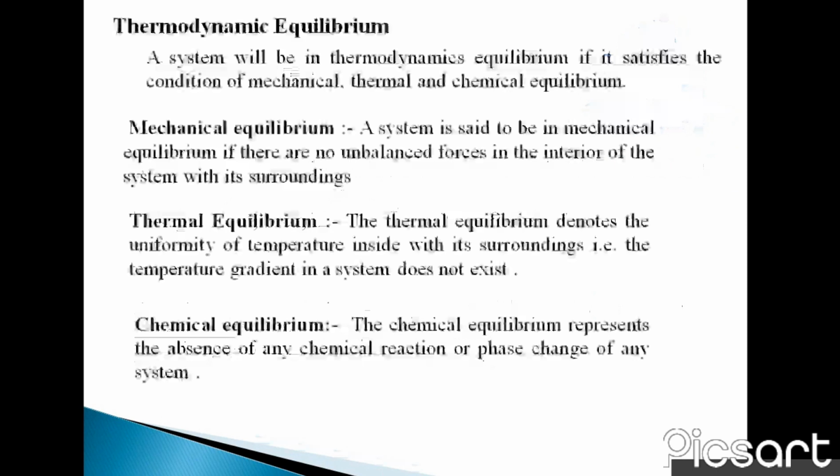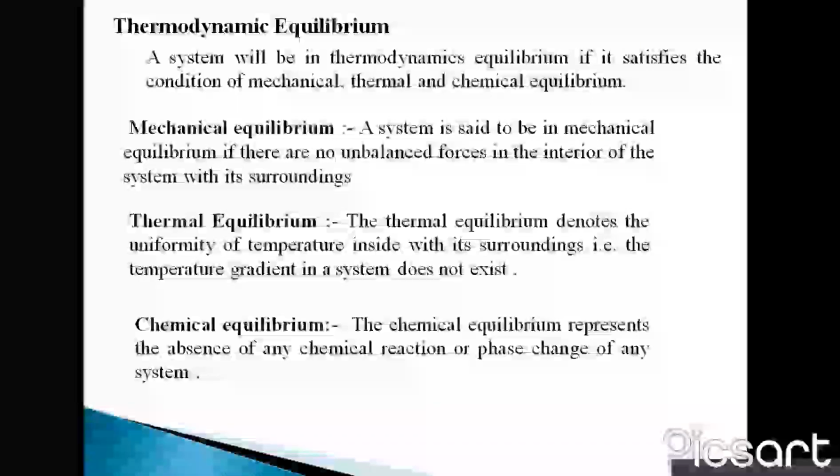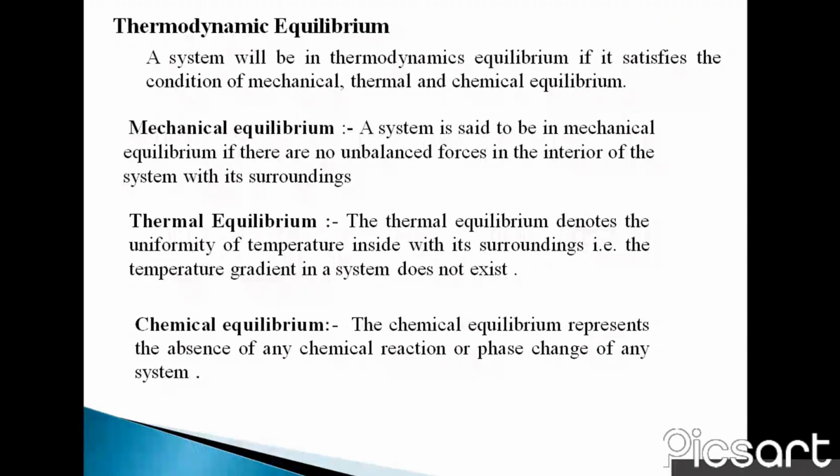Thermodynamic equilibrium. A system will be in thermodynamic equilibrium when it satisfies the conditions of mechanical, thermal, and chemical equilibrium. First one, mechanical equilibrium. A system is said to be in mechanical equilibrium when there are no unbalanced forces in the interior of the system with its surrounding.